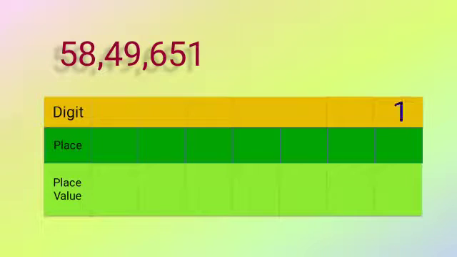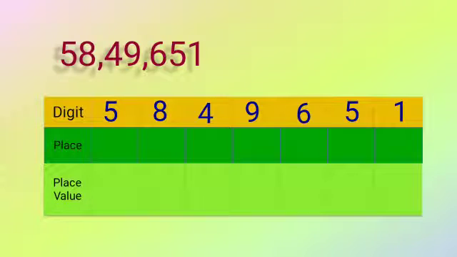Quickly I will first write the digits. So I will start from the right hand side. So 1, then 5, 6, 9, 4, 8 and 5. Then I will write all the places.